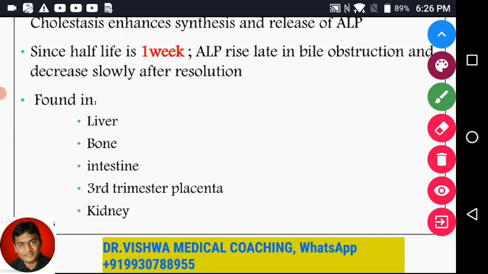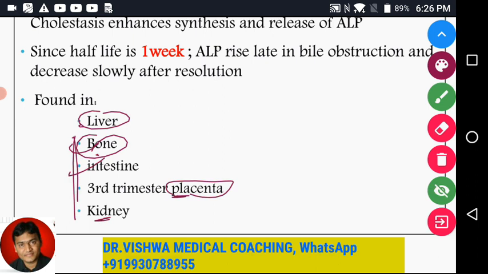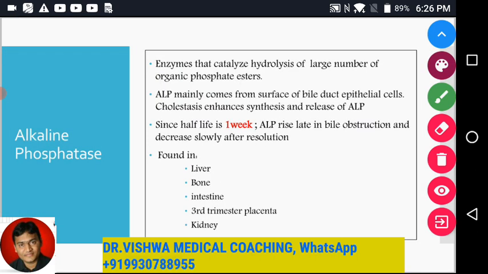Where exactly is it found? It is also found in bone disorders, intestine, placenta in the third trimester, and also kidney. So apart from the liver, it can also be released from bone. We also see it in osteomyelitis and bone resorption disorders, where alkaline phosphatase is elevated. Doesn't mean that it is only coming from the liver. Mature placenta, third trimester placenta, also releases alkaline phosphatase, and some part is also released by the kidneys. So the important point in case of alkaline phosphatase is that it is also released from other organs.